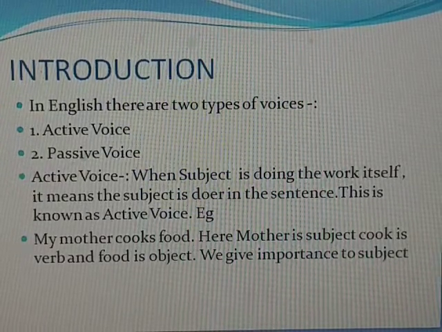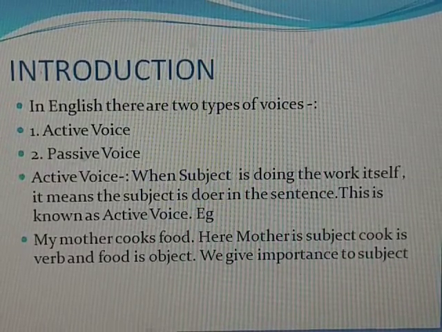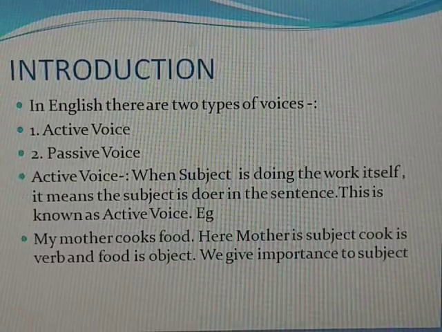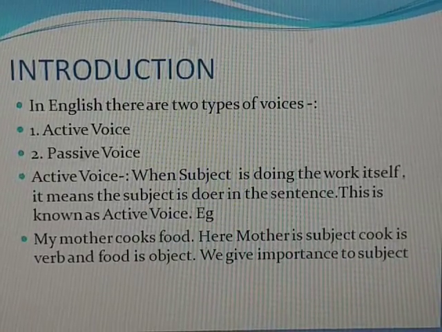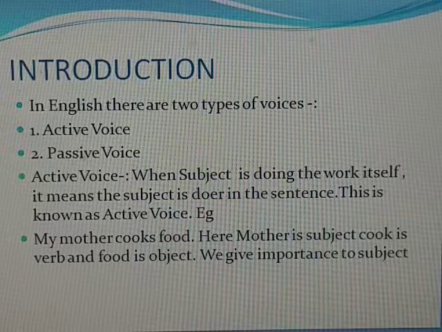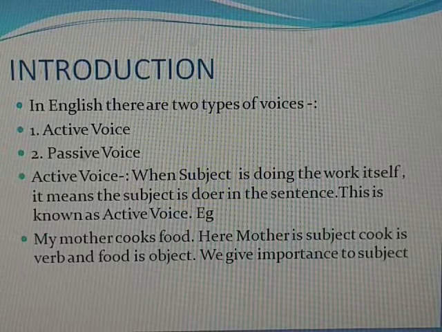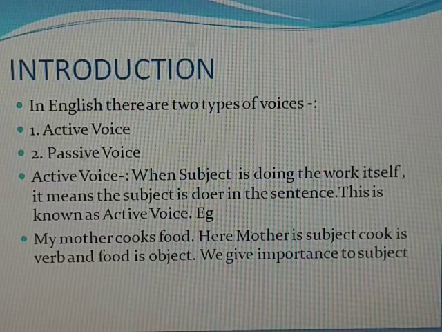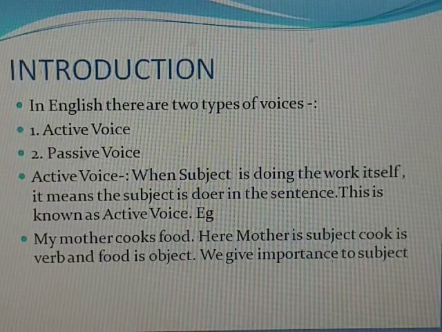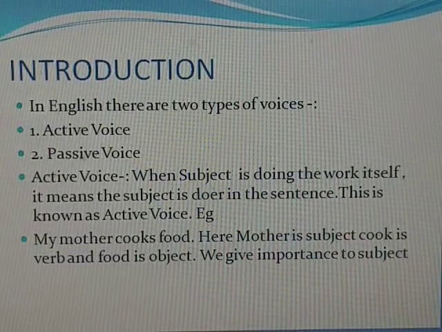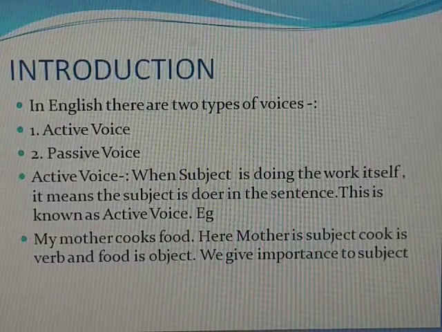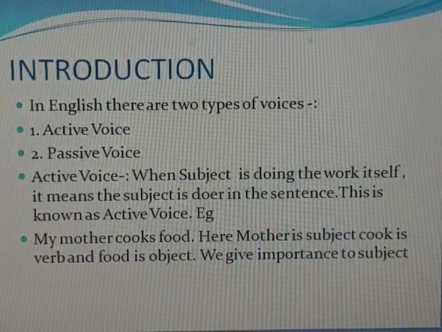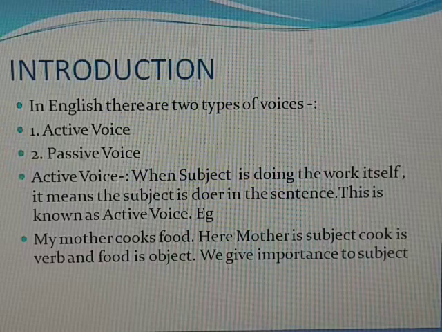Means object, that is food, comes in place of subject, and subject, that is my mother, becomes agent. And in passive voice we say food is cooked by my mother. So this is passive sentence, although meaning of these two sentences is same.